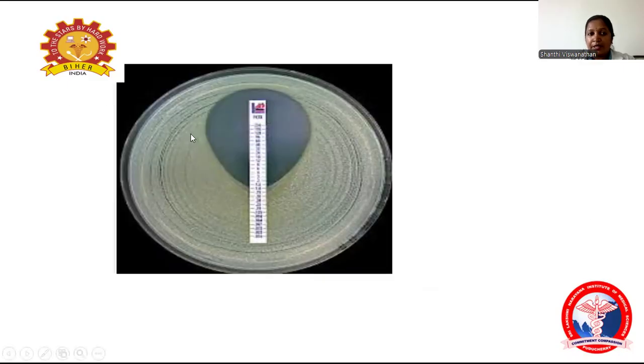This picture shows how the epsilometer, that is the E-test, is done. This is the lawn culture produced by the test bacterium on Mueller Hinton agar. Then the antibiotic strip is applied in the center using sterile forceps. The next day they see the zone of inhibition, an elliptical zone which intersects the strip, and this is taken as the MIC. One of the advantages is that this test combines the dilution and diffusion methods.